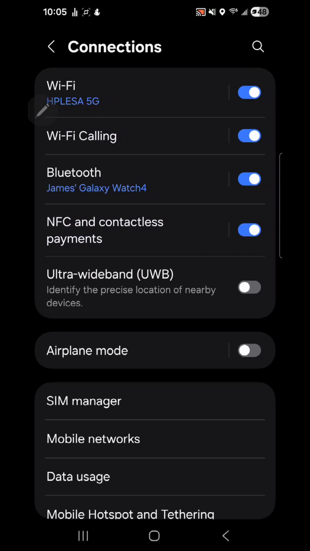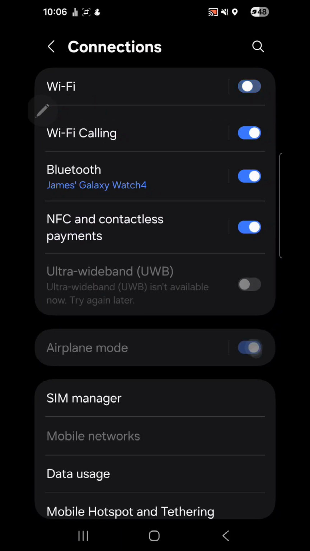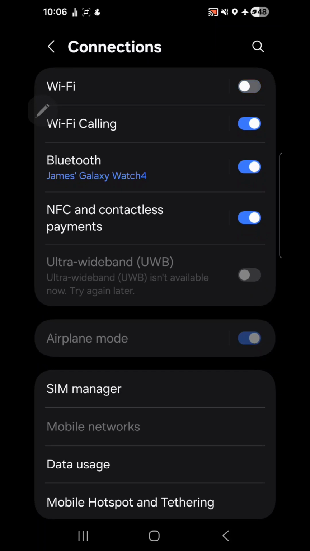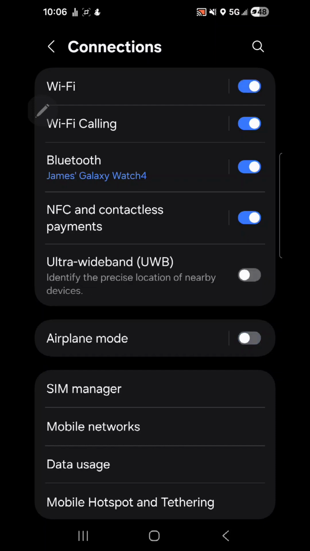And then we want to locate airplane mode and tap it to turn it on, and wait a few moments, and then turn it off, and we'll wait for a few moments for the connection to be restored.